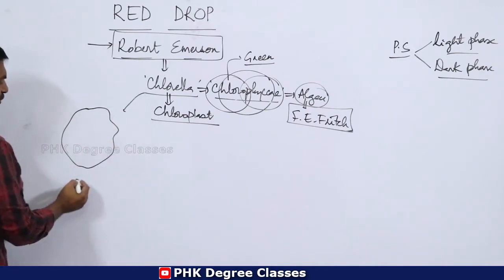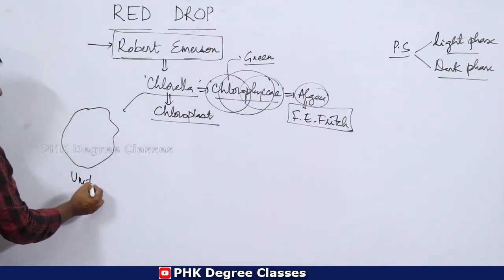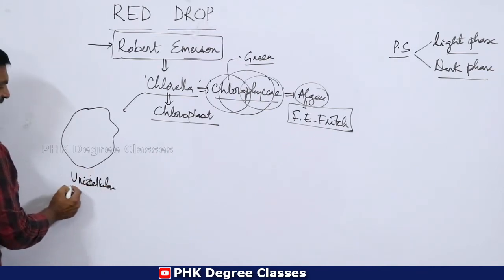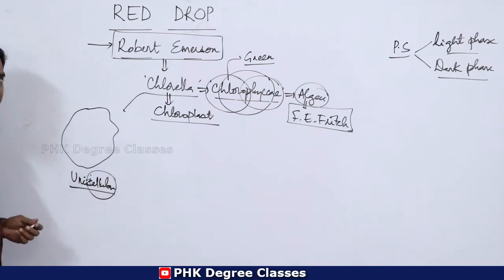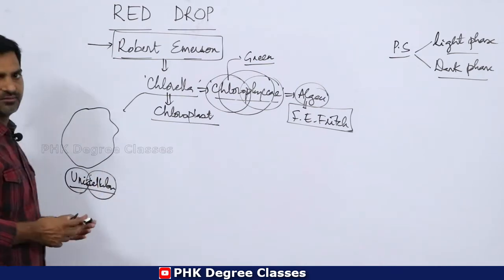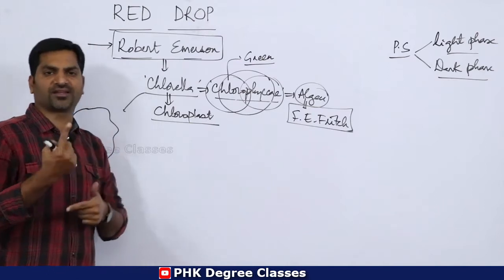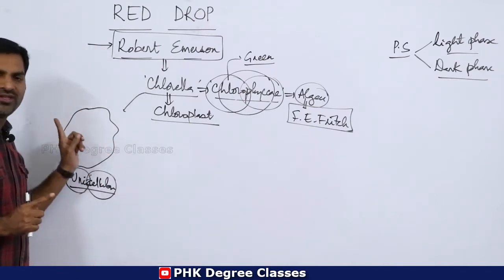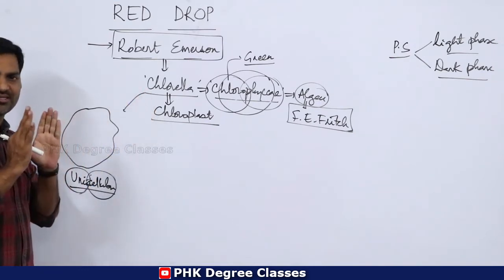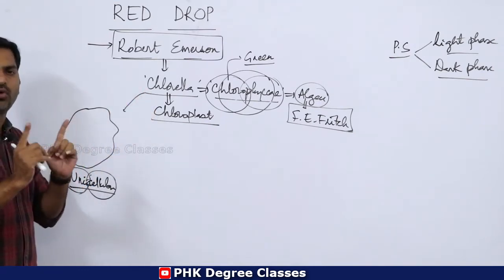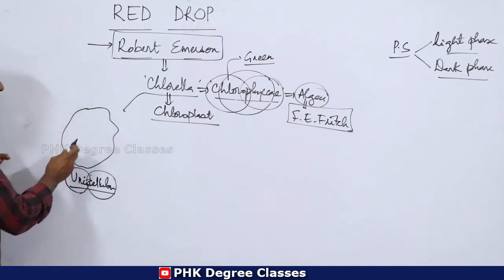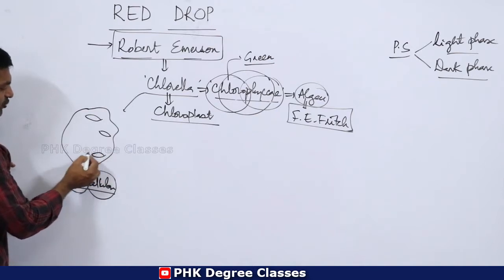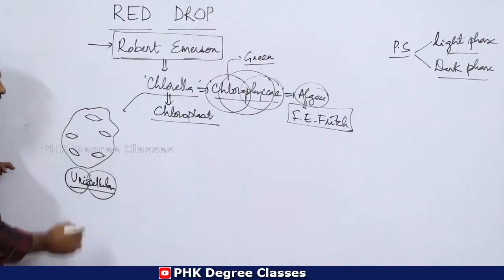It is a unicellular alga. Uni always indicates single, meaning it is made up of only a single cell. Clear? It has abundant chloroplasts inside the cytoplasm. For example, these are all the chloroplasts.